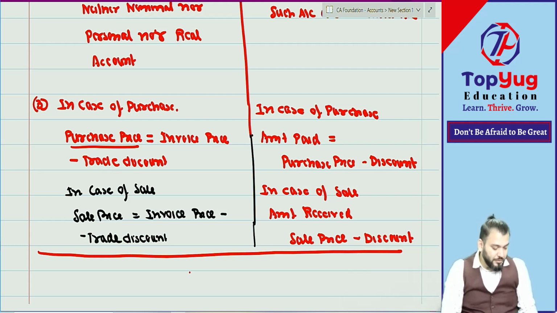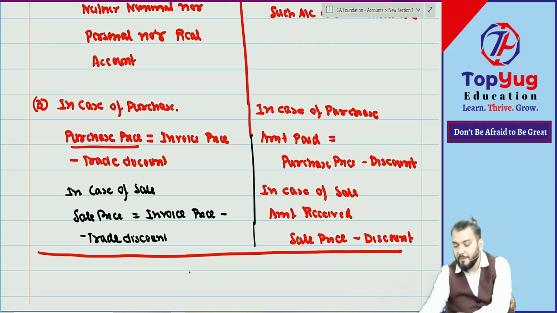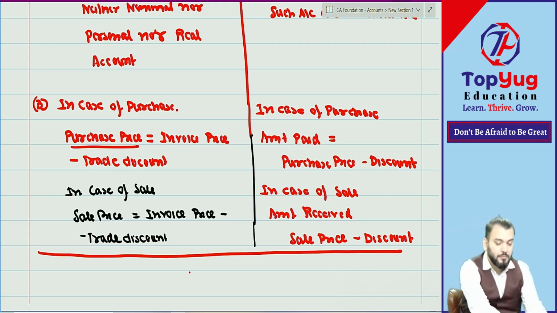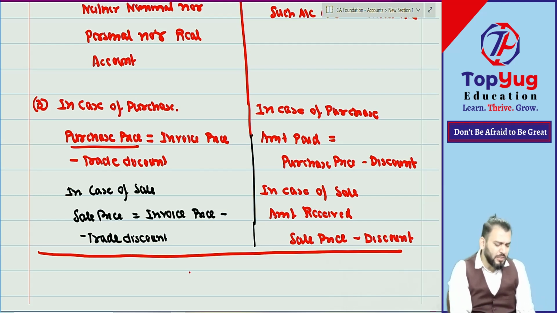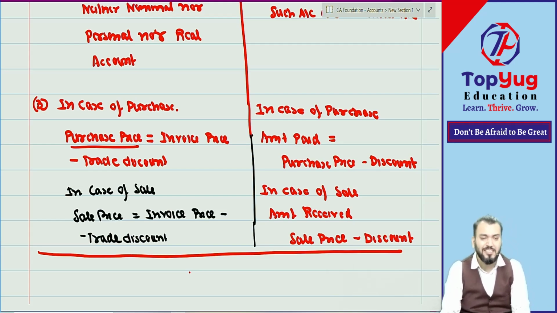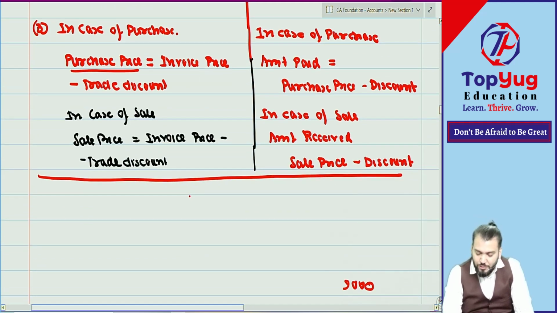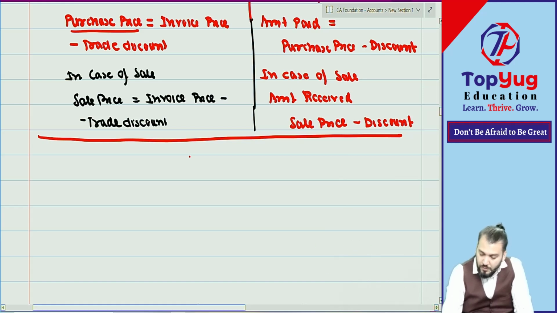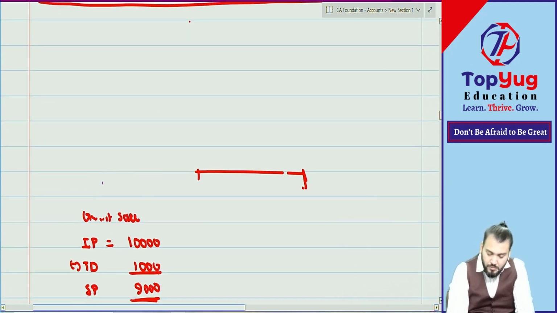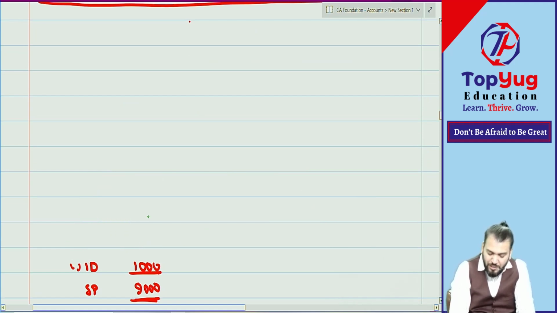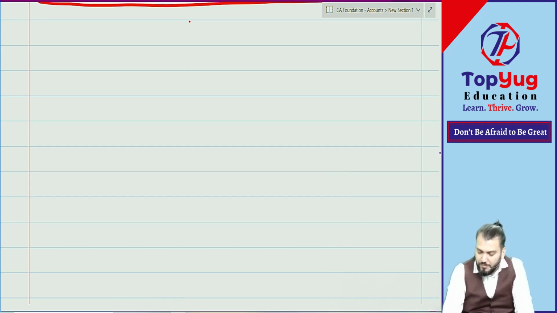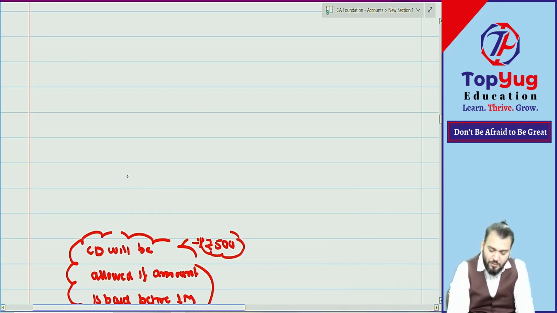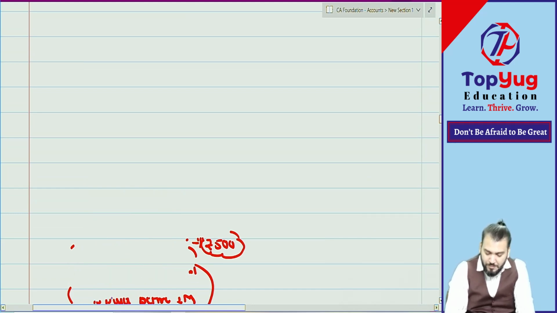I think you are understanding whatever I am saying. This trade discount and cash discount are important from the examination point of view. Normally in journal entries they give such types of transactions. Let me take some questions to understand or for practice. If you have written this, okay. If you have not written, then also okay, because I'll give some example.